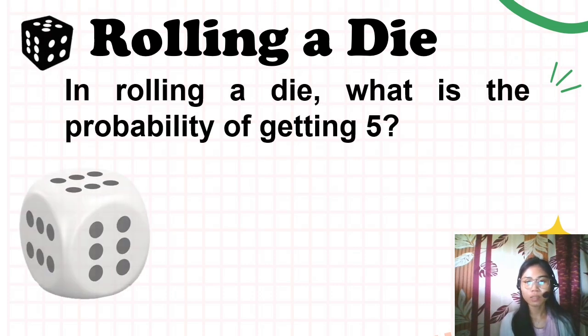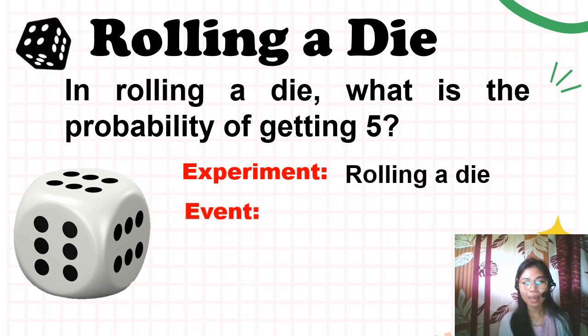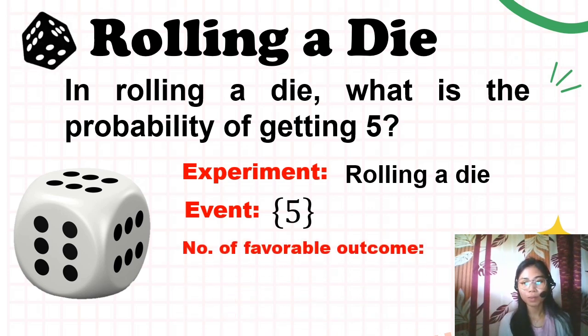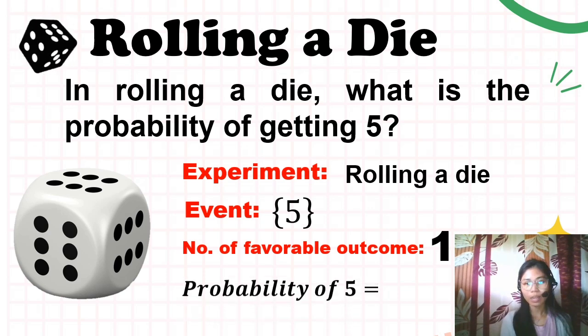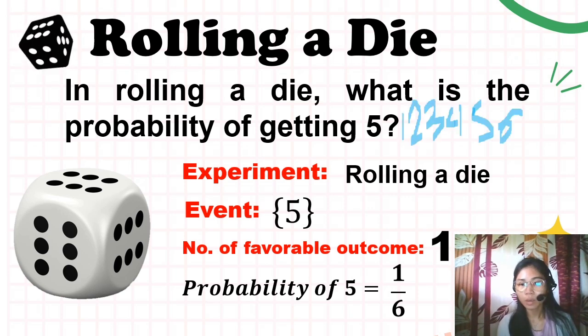In rolling a die, what is the probability of getting 5? We have here the experiment, rolling a die, and then the event, which is getting 5, and the number of favorable outcomes, which is 1. Then the probability of 5 is 1 over 6. That's why 1 here, because there is only one 5 over all the outcomes 1, 2, 3, 4, 5, and 6. That's why we have the result 1 over 6.